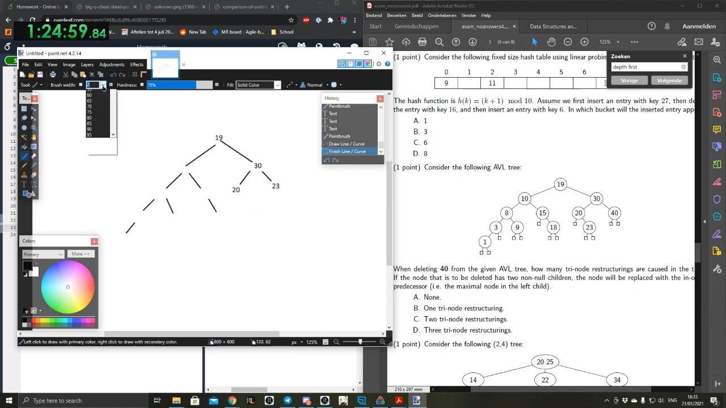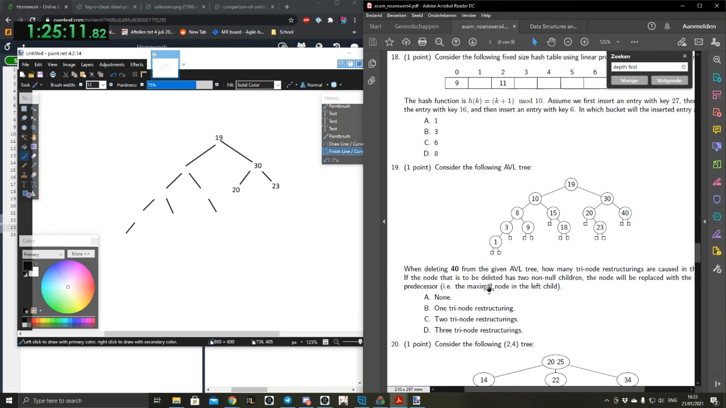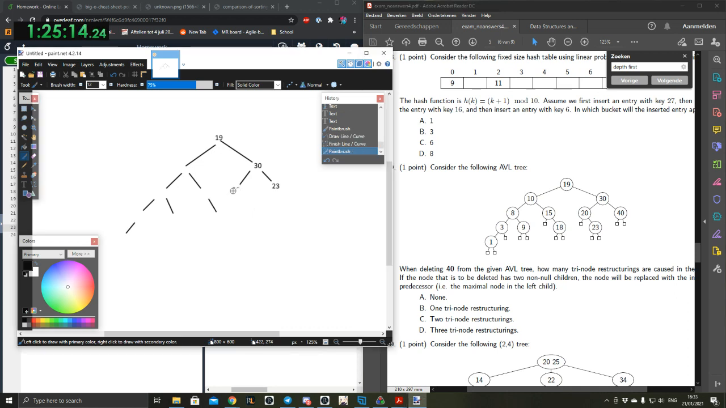If there is a trinode restructuring, which is a double rotation, which fixes this. I believe it is considered one restructuring. Yes, a double rotation is considered one restructuring, so in this case there would only be a singular restructuring. Which would result in the tree we see here being 23, 20, and 30. Yeah, 23, 20, and 30.